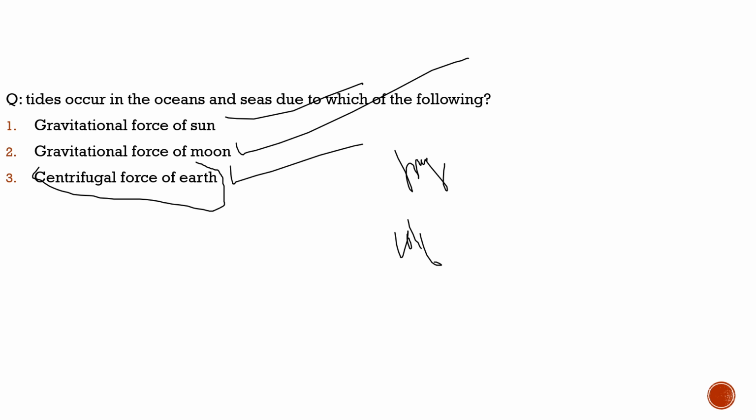So with respect to this question, what is the correct statement? The correct option is options 1, 2 and 3. All three are responsible for the tides in oceans and seas. So with this we complete our discussion.